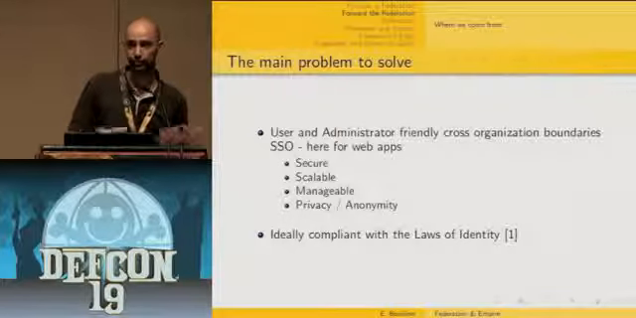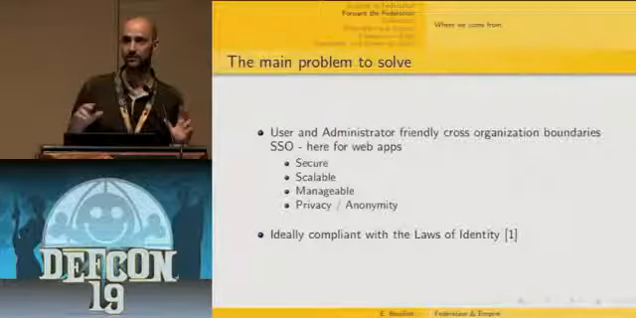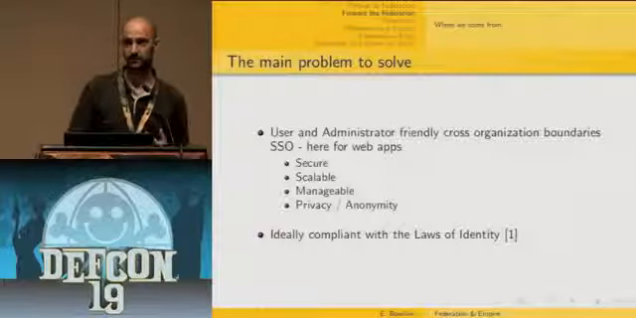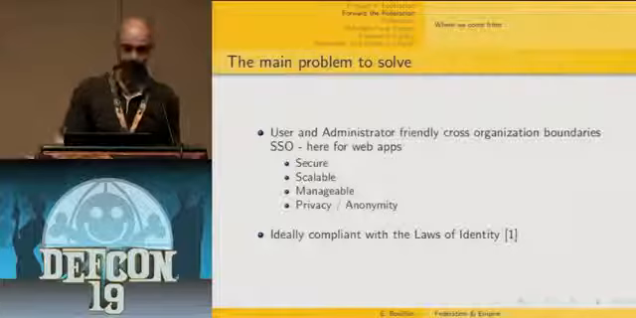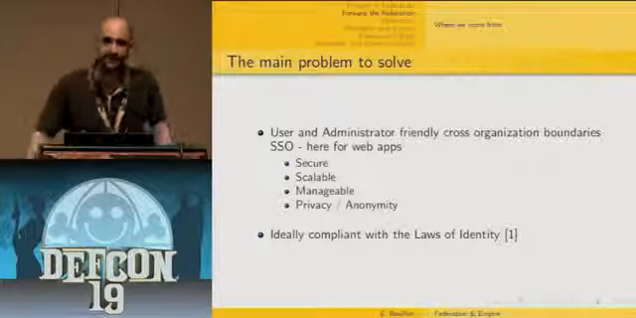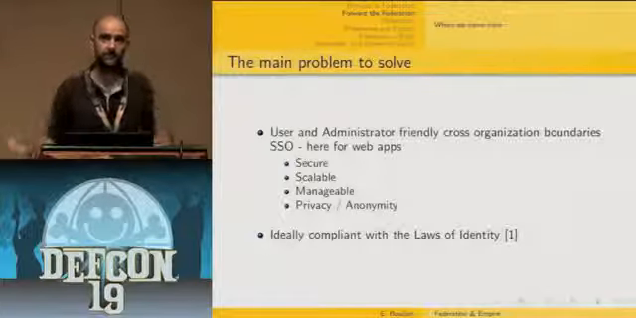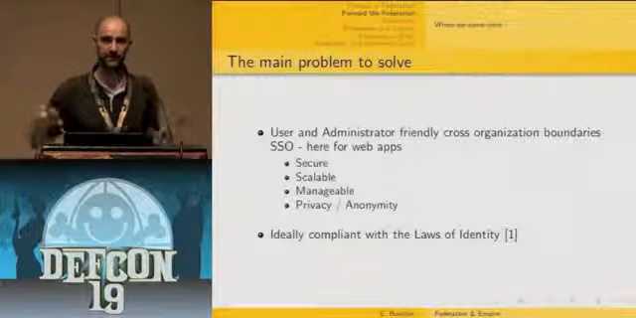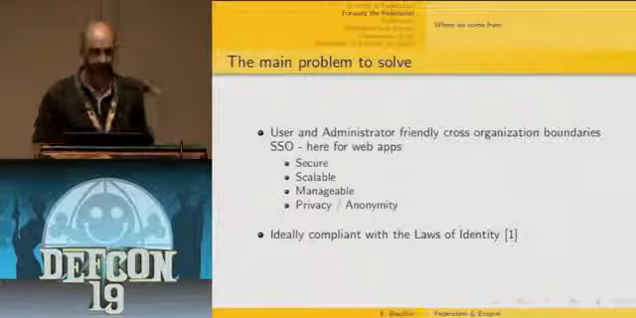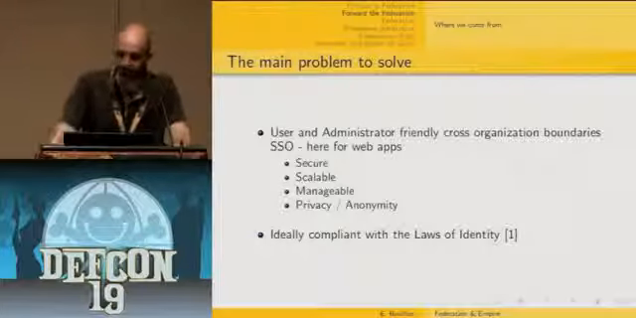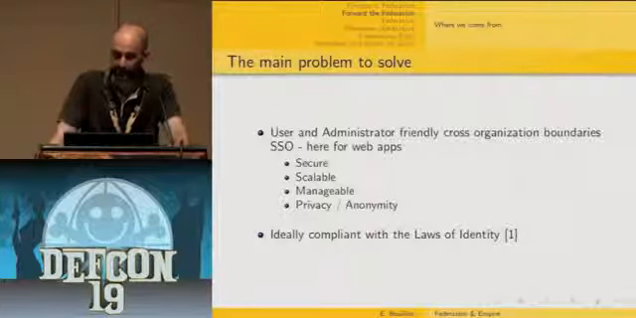Kerberos is a protocol you use very commonly to solve the single sign-on issue within a single domain. Typically, that's what you're using if you're using an Active Directory environment. The thing is that now we need to solve this single sign-on problem between organizations, between different domains. And that's typically what SAML tries to solve. So the goal is to have user and administrator-friendly single sign-on across organization boundaries.